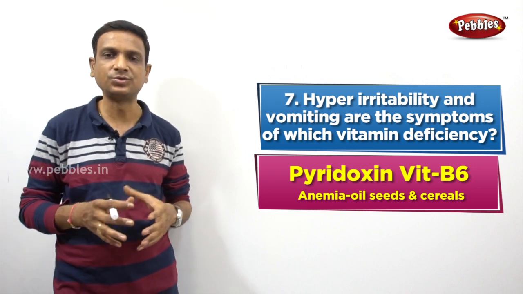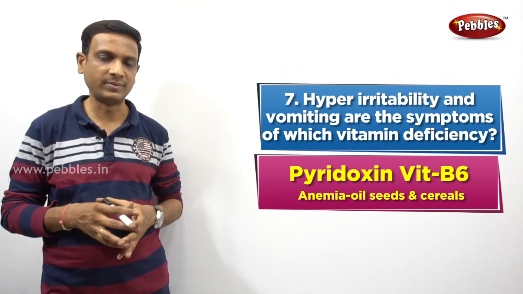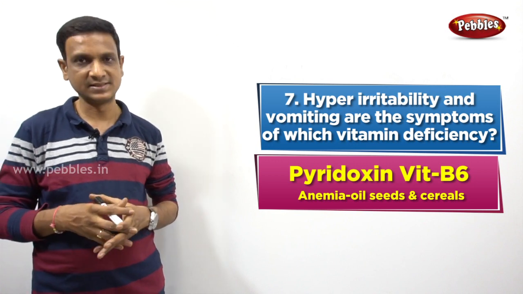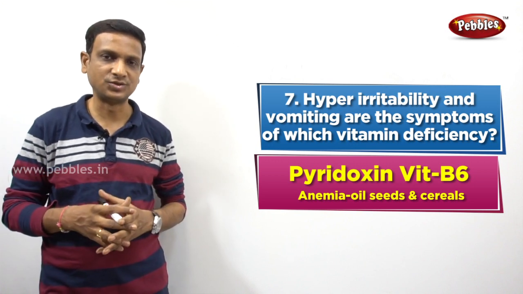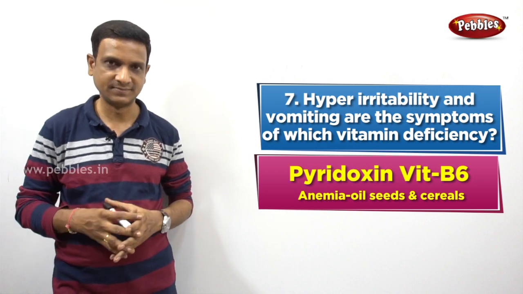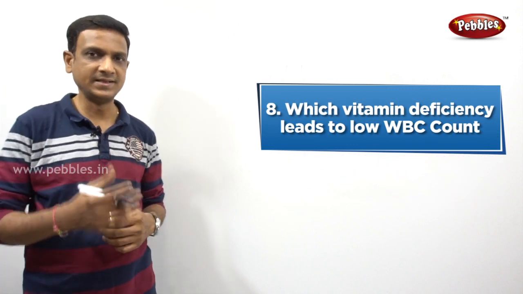So what are the sources? What are the good sources of vitamin B6? Oil seeds and cereals. Oil seeds and cereals are the sources of vitamin B6. Okay. So let's see the next question.